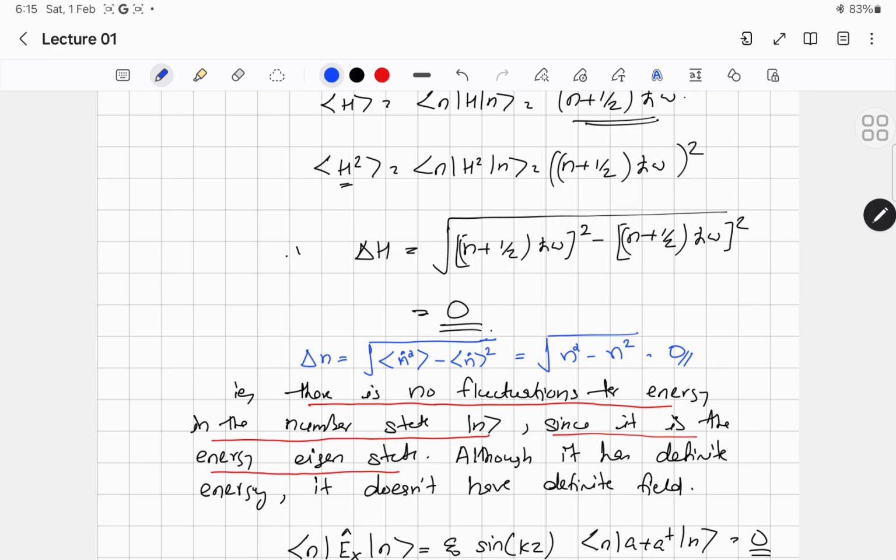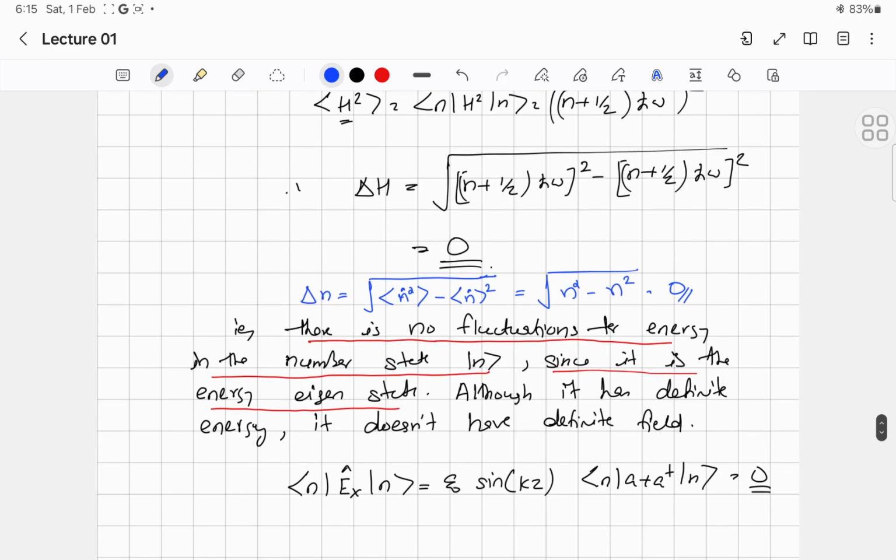The Fock state or the number state is the eigenstate of the number operator as well as the eigenstate of the Hamiltonian. Therefore the uncertainty in both energy and the number of photons would be 0. There will not be any uncertainty. But that is not true for the field. It does not have a definite field.